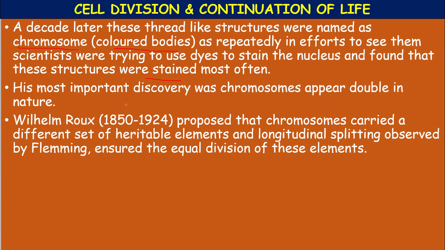After Walter Fleming, another scientist by name Wilhelm Roux proposed that chromosomes carried a different set of heritable elements. Heritable elements, another new term. Heritable elements, and the longitudinal splitting observed by Fleming ensured the equal division of these elements.